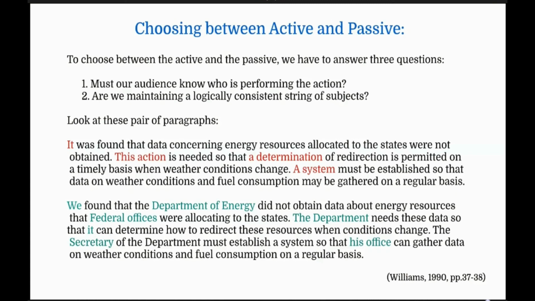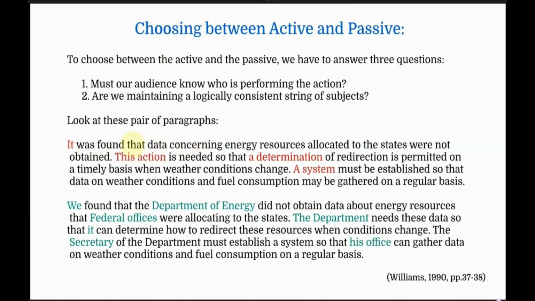So what? In the first example, the sentences are mostly written in passive form, which makes it very difficult for the reader to understand, and which makes your subject almost random. But in the second example, we give a consistent string of subjects. The first part of the first example, "it was found that data." Who found it?